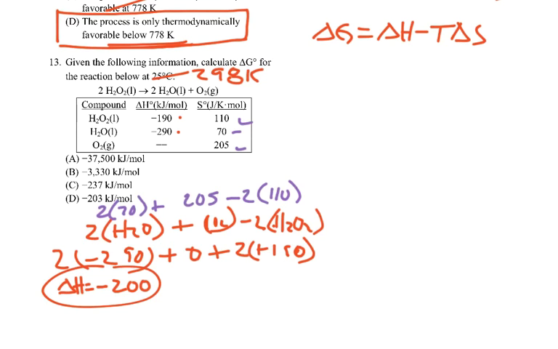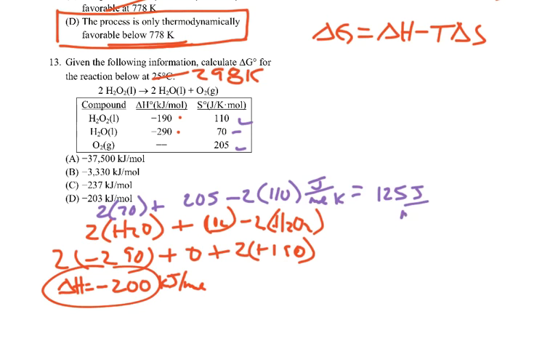Now I have to be really careful here because the delta H was kilojoules per mole, and what I'm about to calculate is going to be joules per mole Kelvin. So I'm going to have a 1,000 to 1 conversion I have to do somewhere, so I'll do that in a moment. So this part here, 2 times 70 plus 205 minus 220, gives a value of 125